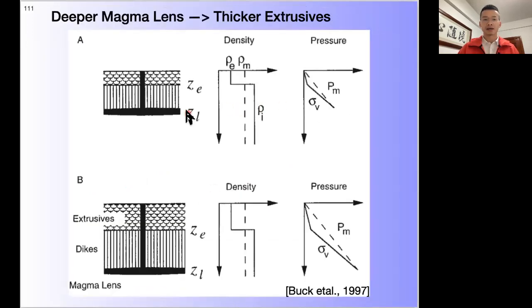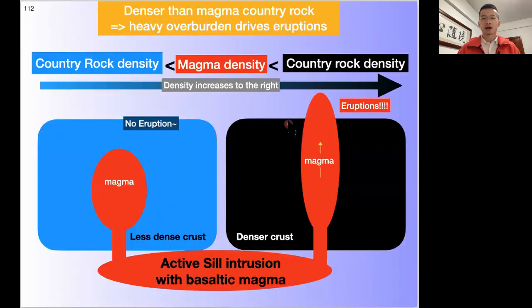Also, a deeper magma length corresponds to thicker extrusive, showing similar physics. So if we have low density country rock, lower than the magma density, then the magma cannot erupt. However, if we have denser country rock and a higher density overburden, it will drive the magma to erupt.